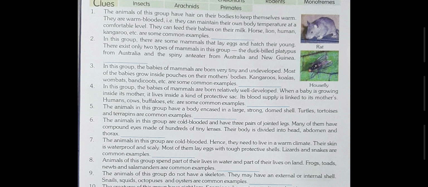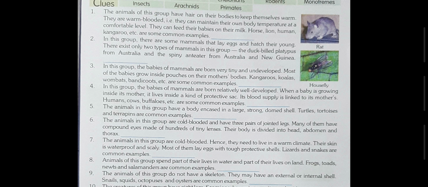We very well know that the animals which have a pouch-like structure in their body are termed as marsupials, and they carry their babies in their pouch. Marsupials.